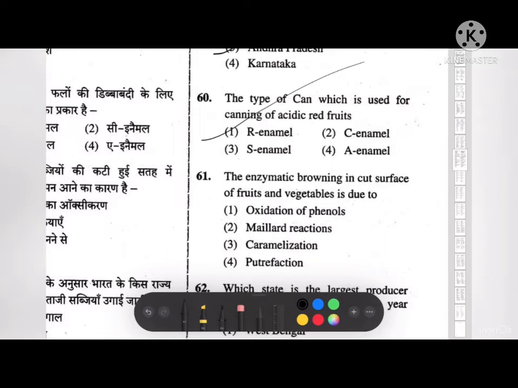Next, enzymatic browning in cut surfaces of fruits and vegetables is due to option 1 oxidation of phenols, second Maillard reaction, third caramelization, and fourth putrefaction. The correct answer to this is first, that is oxidation of phenols.